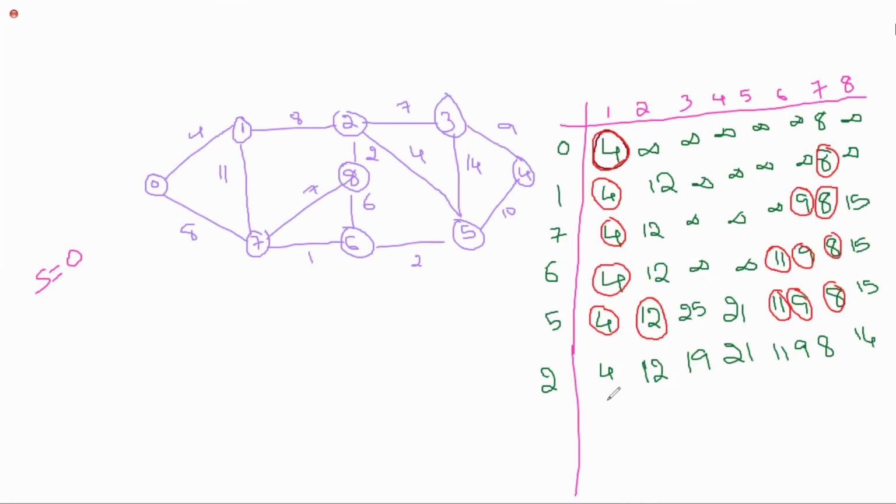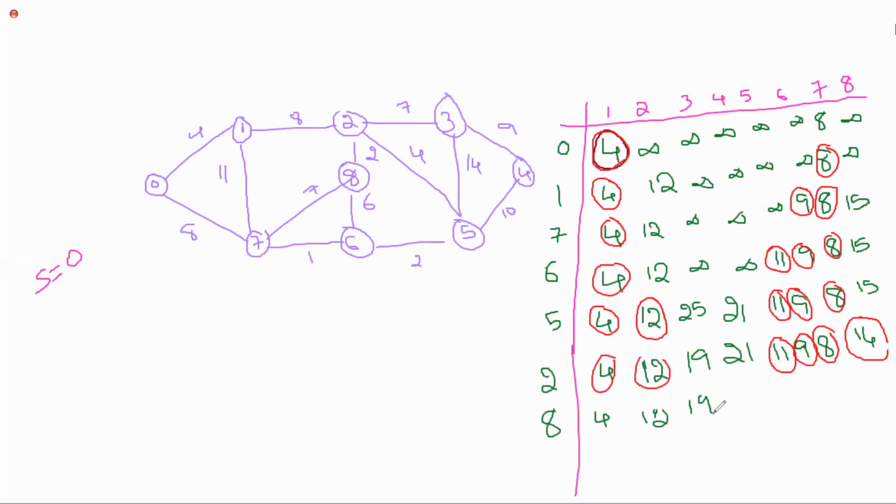Okay, now already 1 is known, 2 is known, 6 is known, 5 is known, 7 is also known. Among this, which vertex will you consider? Which vertex is giving you the minimum cost? 0 to 8. So next I'm making my known vertex as 8. So I'm updating. 0 to 1, which is 4, it is 12. 0 to 3, via 8, is there any possibility with less cost? Via 8, there is no edge, right? So I'm updating it as 19 only.